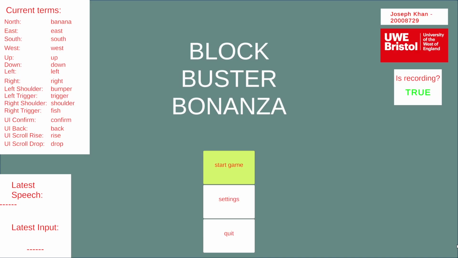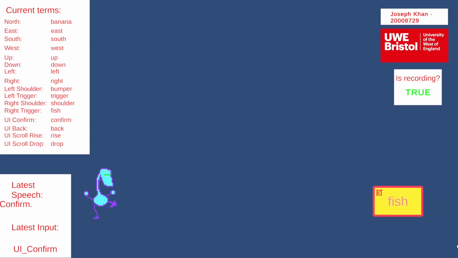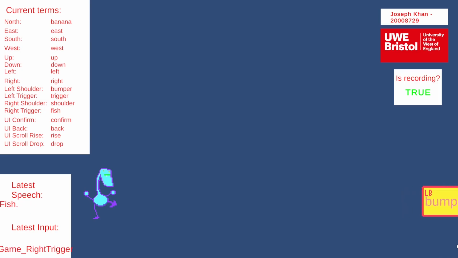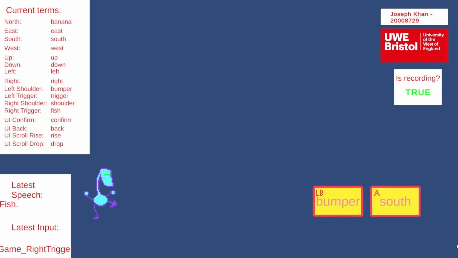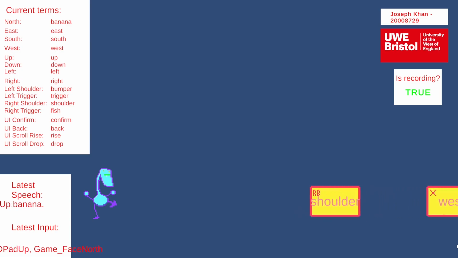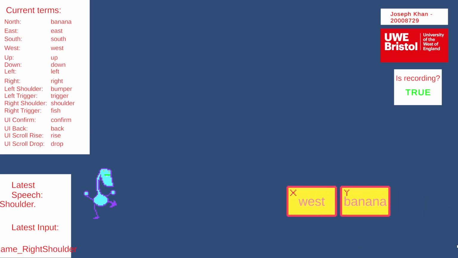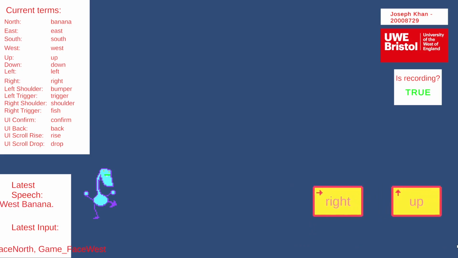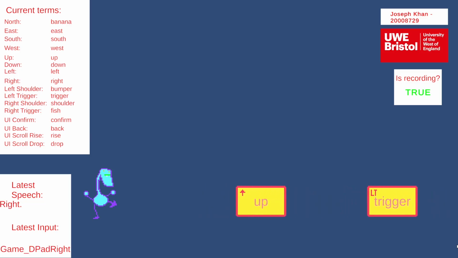Here I am in a build of the prototype. Let's demonstrate the controls. Down, down. Up, up, down, up. Confirm. Fish. Bumper, south. Up, banana. Shoulder, west, banana. Right, trigger.